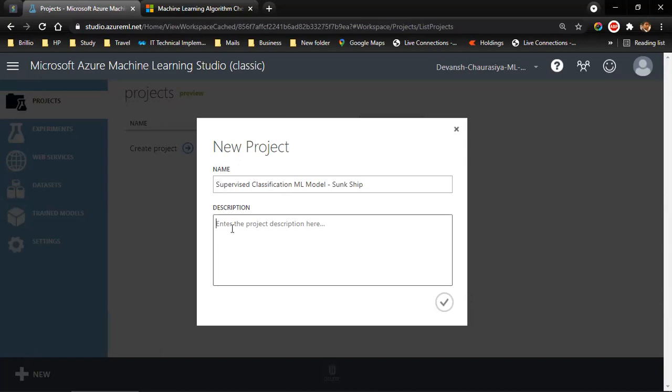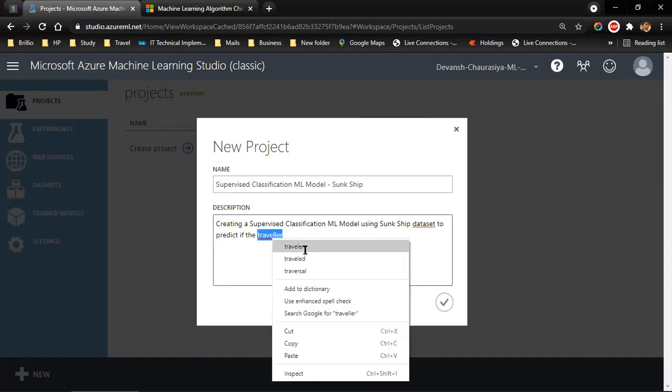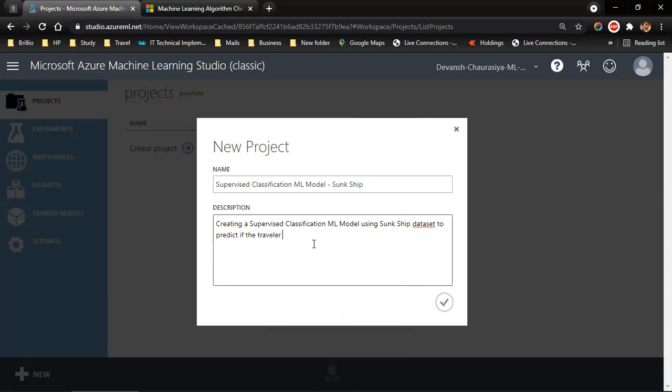And the description can be: creating a supervised classification ML model using sunk ship dataset to predict if the traveler survived or not survived.